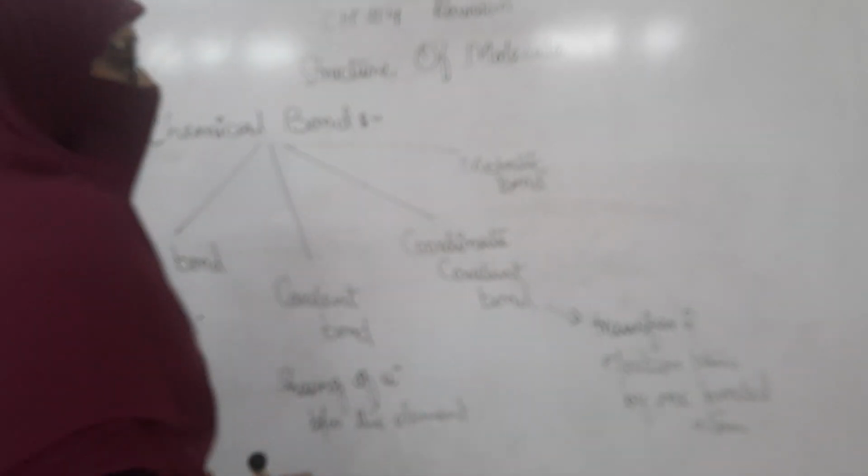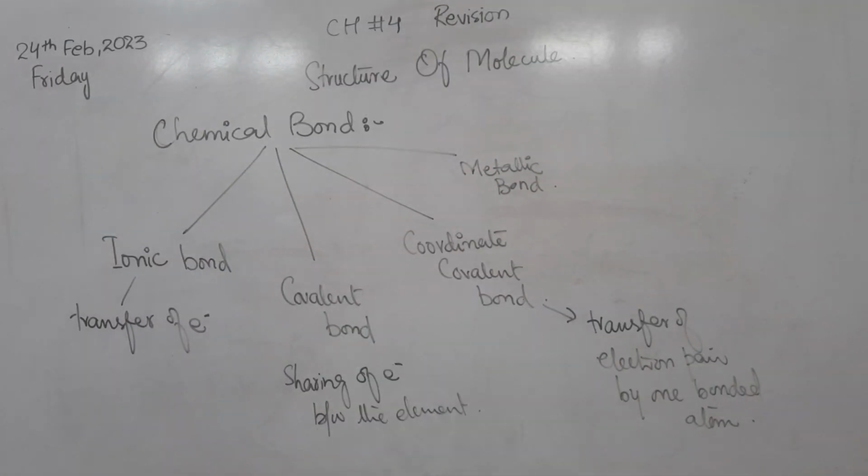Can anybody tell me what a metallic bond is? The metallic bond is present between metals. It is the bond formed between metal atoms, and the metal atoms are mostly positively charged ions.